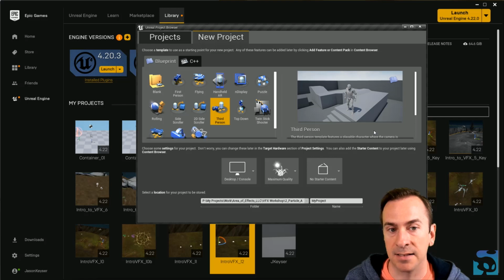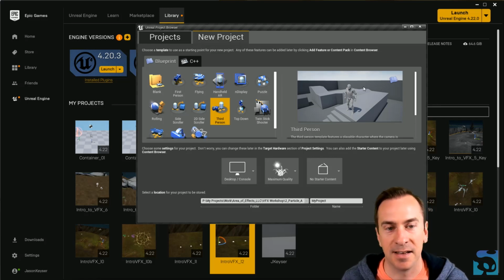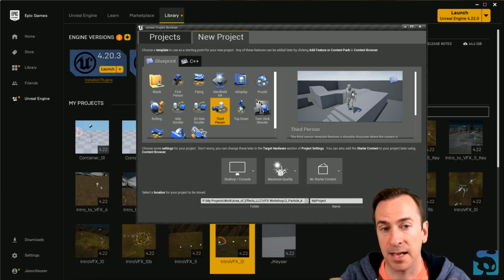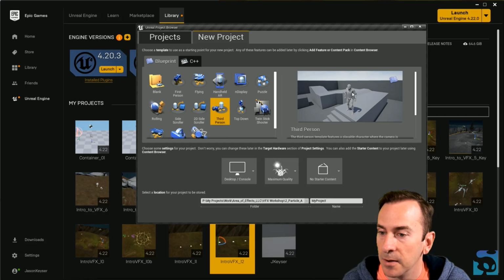But what's nice about these is that you get this mannequin guy that runs around and he can jump and everything else in game. So you can get a feel for what your effects are going to feel like in a real life game, which is pretty cool. You just create a folder name here, what you want it to be called, and then go on like that.